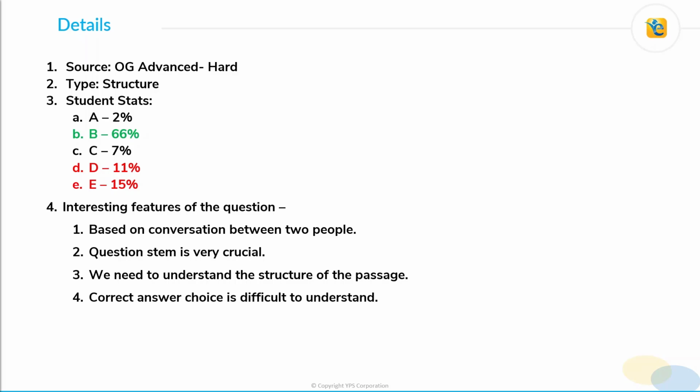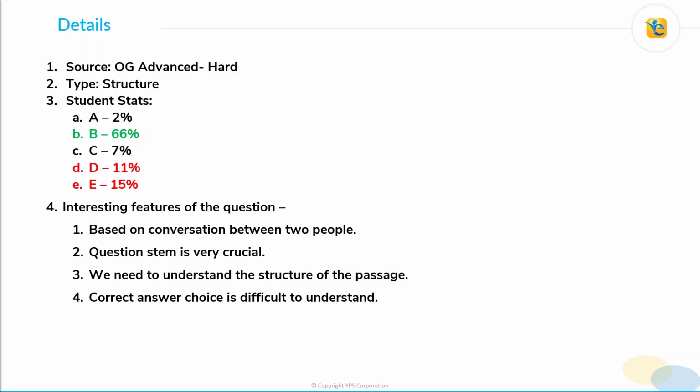Now, in such questions, the question stem is very crucial because, as I mentioned, there's a conversation between two people. Most likely each person has his own conclusion, and therefore the question stem is crucial here because it defines our direction of analysis. We'll come to it later when we discuss the question stem in detail.